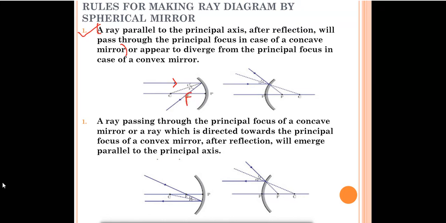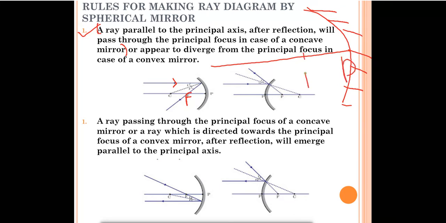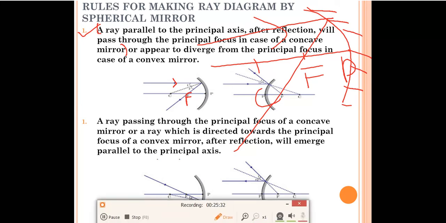Like this. Suppose this is your concave mirror, this is the outer surface, this is your principal axis. This point is P, this point is F, and this point is your C. We have drawn one ray of light which is parallel to the principal axis. After reflection it will pass through the focus F. So this is the rule for the concave mirror.